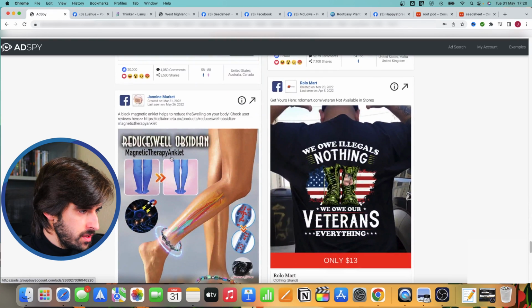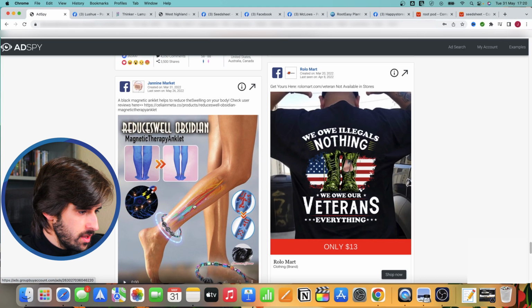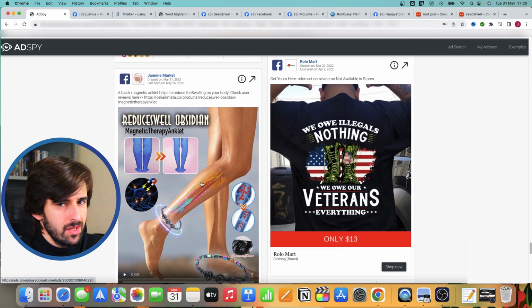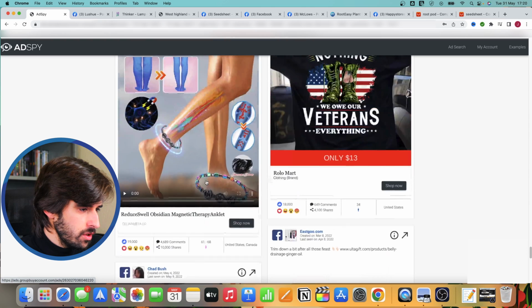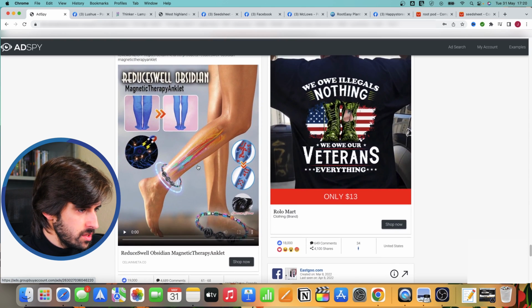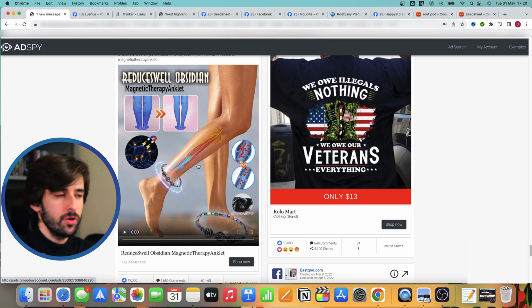This kind of stuff, these bracelets that have these benefits, I haven't looked into this too much. I've seen a lot of them, like this one has been going crazy recently. It's something that I would stay away from. Don't make any claims for things that you cannot actually deliver or things that are not 100% true about the product. So if it's not medically verified in this case, don't do it. I don't know if it is, by the way. I don't know if these guys have proof or medical evidence to support this. Maybe they do, but make sure that you have that before you make claims like this.